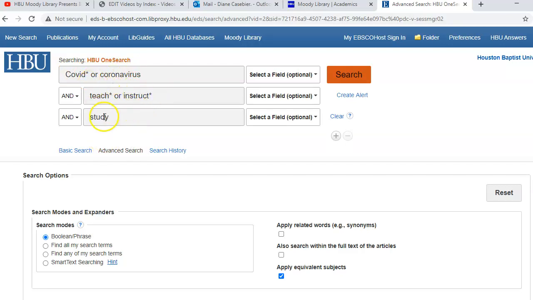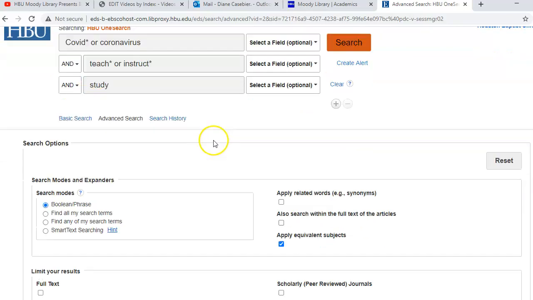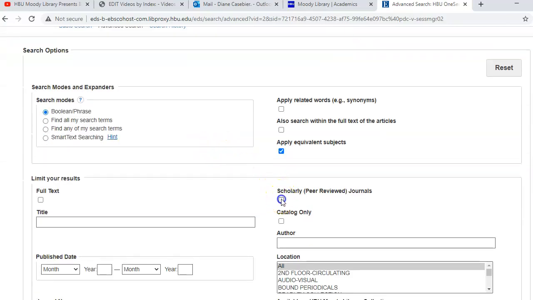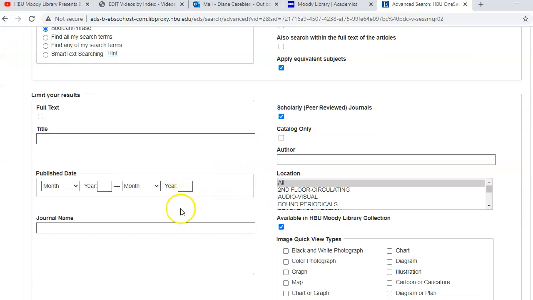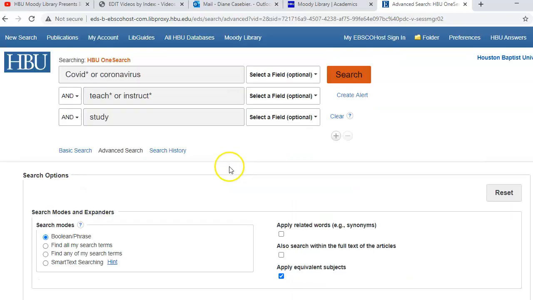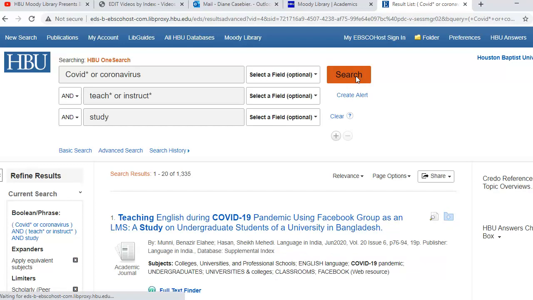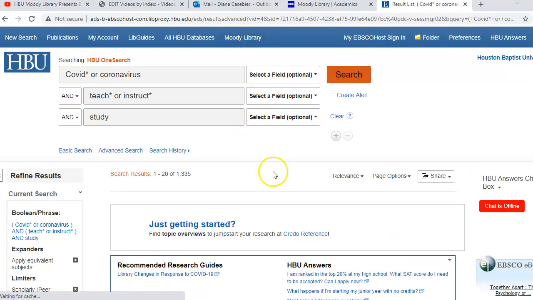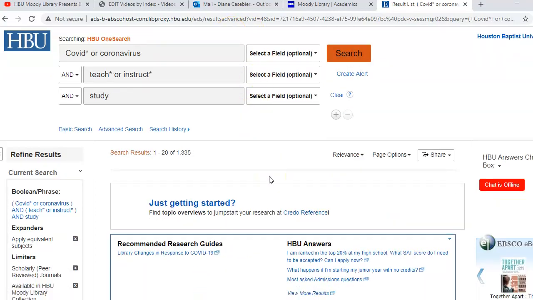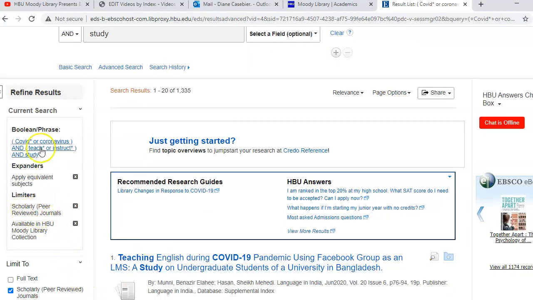Then I'm going to narrow it down again, so it's going to get smaller and smaller, for anything with the word study in it. I'm going to go ahead and ask for scholarly peer-reviewed journals, and I'm not going to limit by year right now. Let's go ahead and see what happens. Okay, so I already have 1,335 hits, and that's with scholarly peer-reviewed journals.